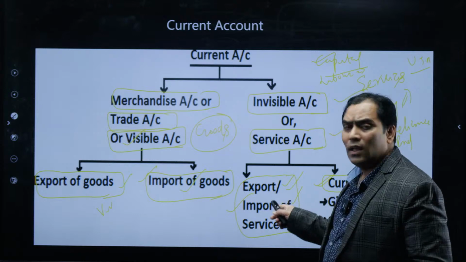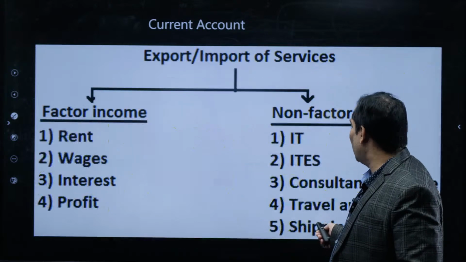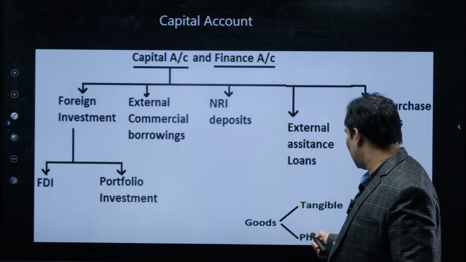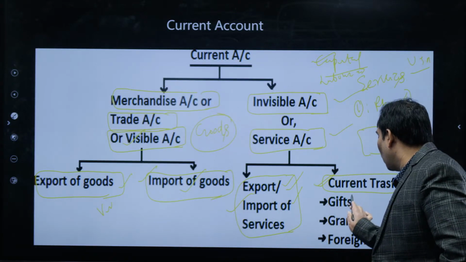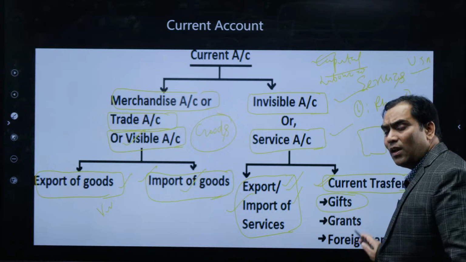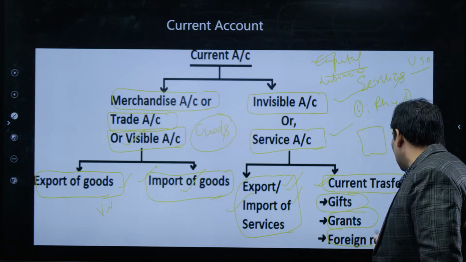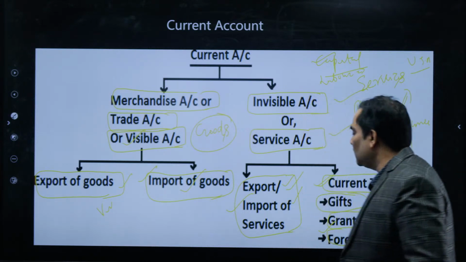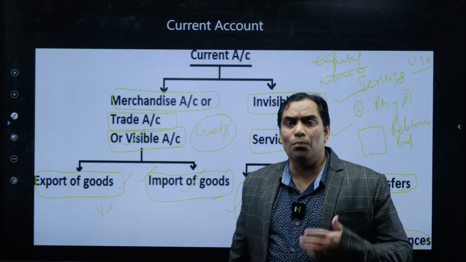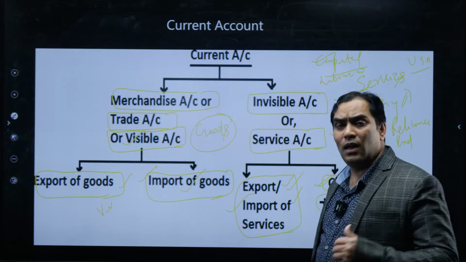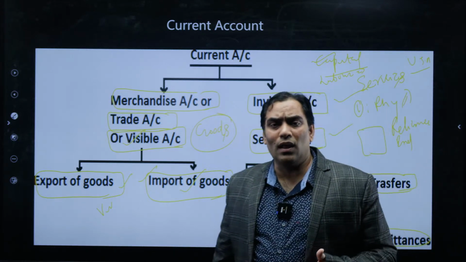Now we are going to focus on what is going to be included under export and import of services and what is going to be included under current transfers. What is going to be included under current transfer? That means gifts will be included. The current transfer is going to include grants. The current transfer is going to include foreign remittances. Okay, what is the meaning of foreign remittances? Then we will focus on import and export. What is going to be included under import and export of services, we will deal with in detail. But before that, let me explain what is included under the current transfers.